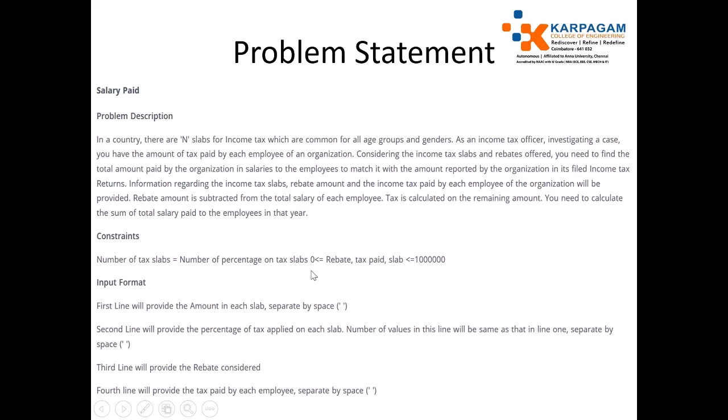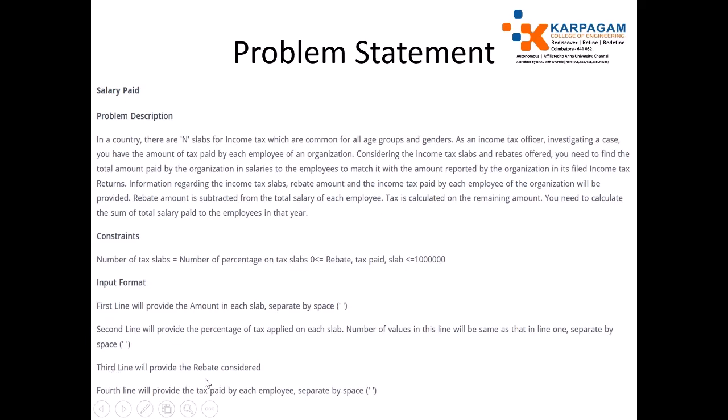Which is ranging from 0 to 10 lakh. Input format: the first line will provide the amount in each slab separated by space. The second line provides the percentage of tax applied on each slab. The number of values in this line will be the same as that in line 1, separated by space.